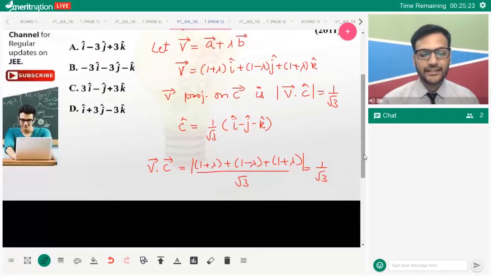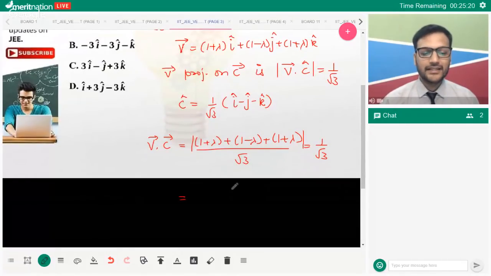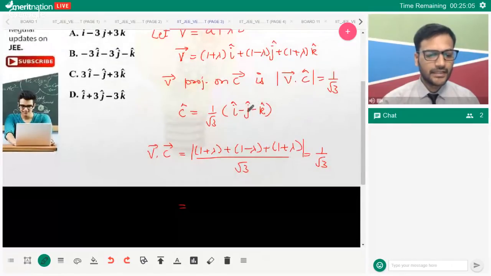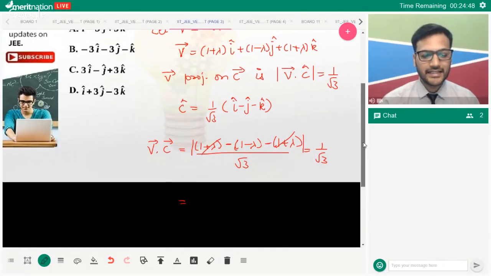So now it's kind of simple. Wait a minute. This is 1 minus lambda. So minus will come over here. Taking the dot between the two, this and this both will be negatives. This into this is 1 plus lambda. This into this is minus times 1 minus lambda. This into this is negative times 1 plus lambda. So 1 plus lambda gets cancelled out.